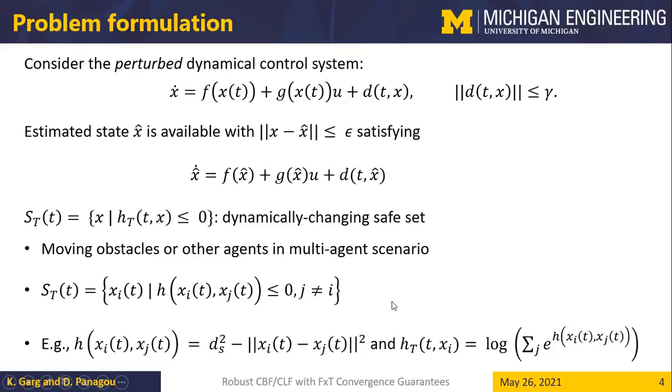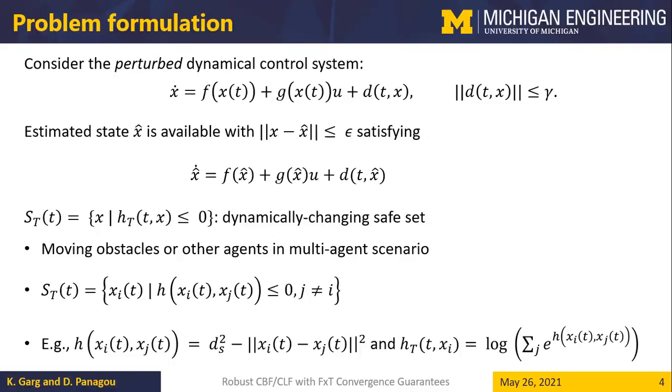In particular, if the safety requirement is maintaining a safe distance of d_s units, then the function h can be given in this form. And to encode safety with respect to all the other agents via a single function h subscript t, we can use the approximation of the max function as the log sum exp, and we can use this kind of an approximation to define a single dynamically changing safe set of this particular form.